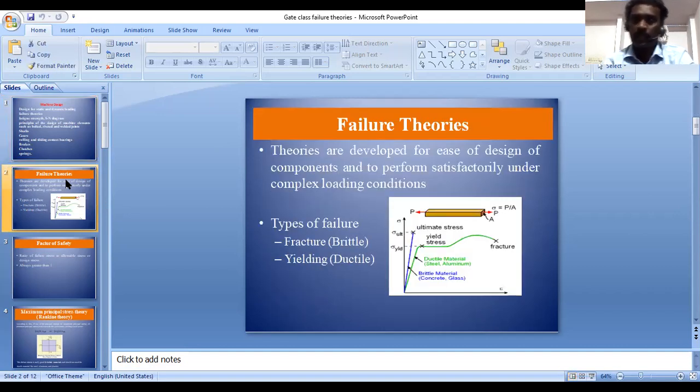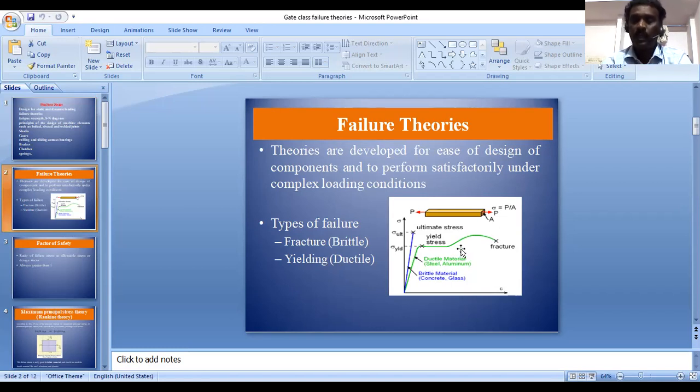Failure theories mean some theories developed to predict the stress induced in the component. Some scientists or designers developed these theories. In our strength of materials subject, we have the stress-strain curve.